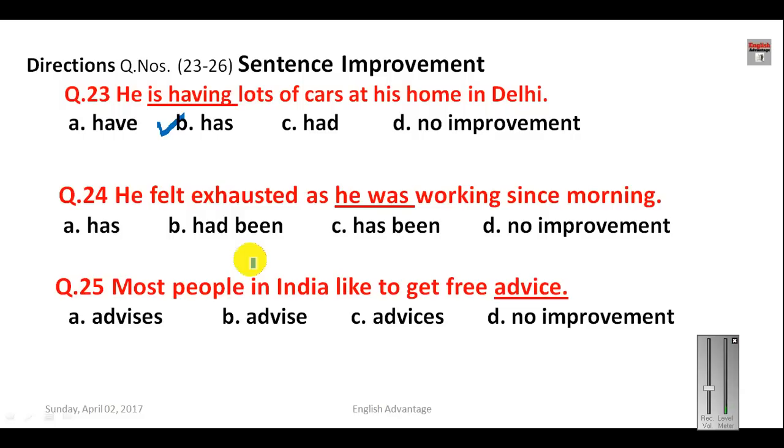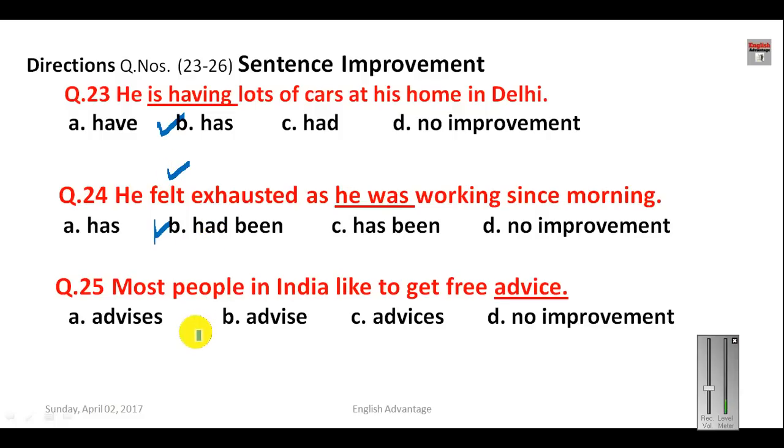He felt exhausted as he was working since morning. Since we are talking about the past tense here, so here we are using since and for, and since and for are used in the past perfect tense. So that is why we will use had been here. Since we are talking about the past tense, had been will be used here.